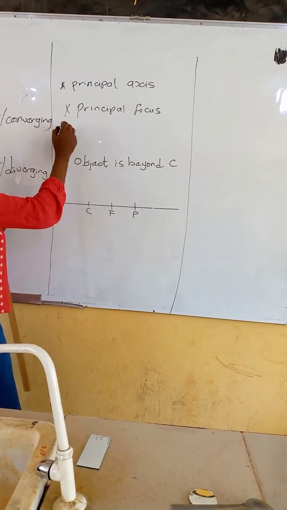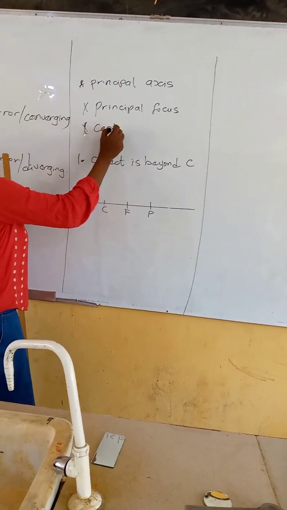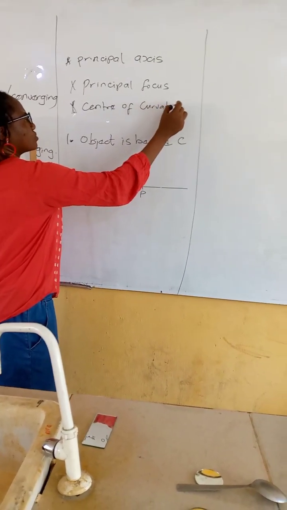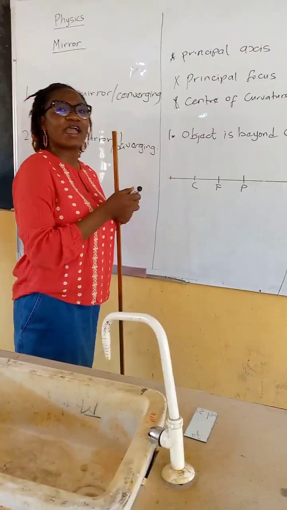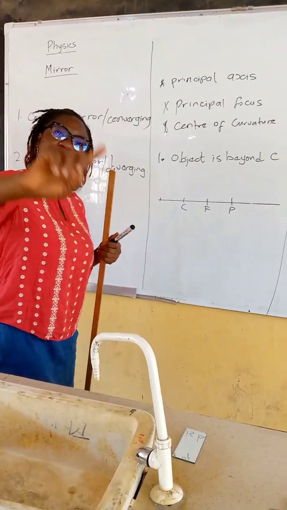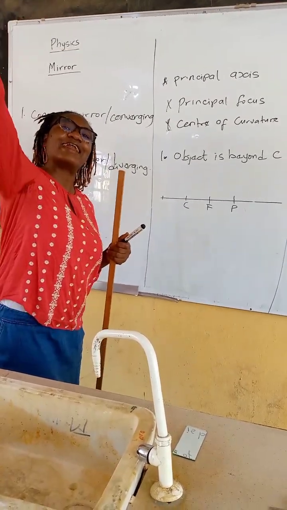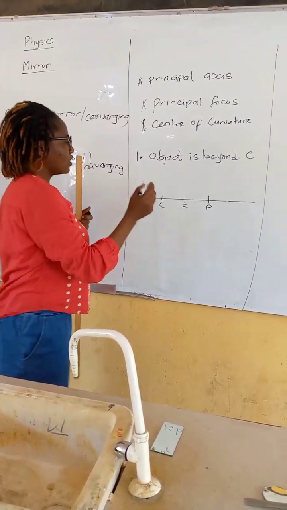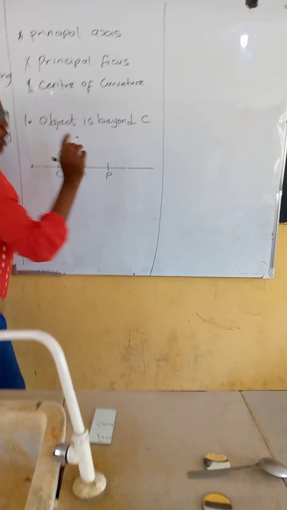C na im I dey call center of curvature. Center of curvature. Where any ray wey pass through that place, you go just dey go straight, you no go bend. Okay. So for this pole, na there we go draw our concave.